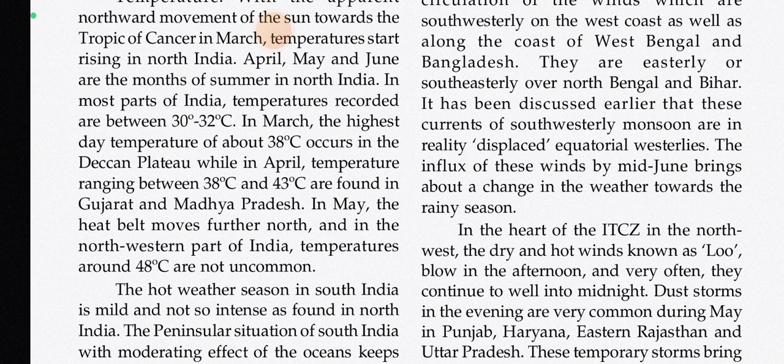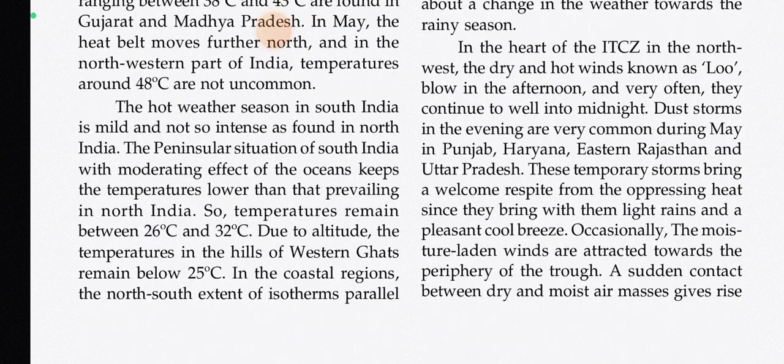In May, the heat belt moves farther north, and in the northwestern part of India, temperatures around 48 degrees Celsius are not uncommon. The hot weather season in South India is mild and not so intense as found in North India. The peninsular situation of South India, with moderating effect of the oceans, keeps the temperatures lower than that prevailing in North India. So temperatures remain between 26 degrees Celsius and 32 degrees Celsius. Due to altitude, the temperatures in the hills of Western Ghats remain below 25 degrees Celsius.